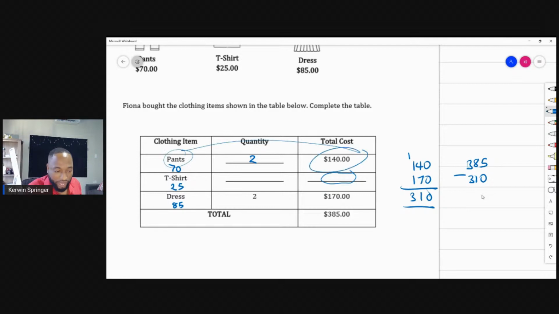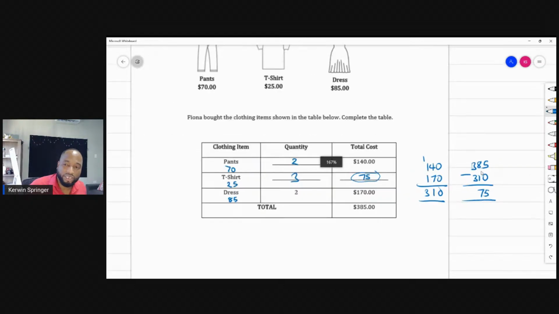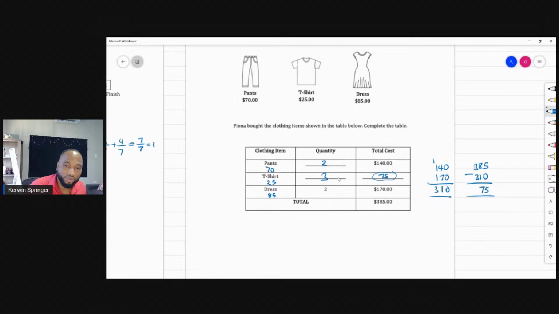Some money was spent on pants and some money was spent on dresses. So we subtract, and I feel like 75 looks like a good thing to put. So this is 75. And now how much for one t-shirt? 25. And I end up paying 75. Cake and ice cream come back again. 75 divided by 25 is 3.